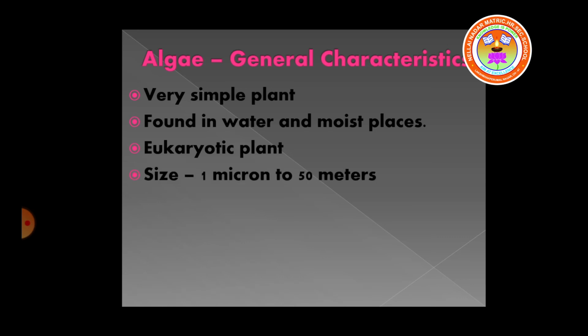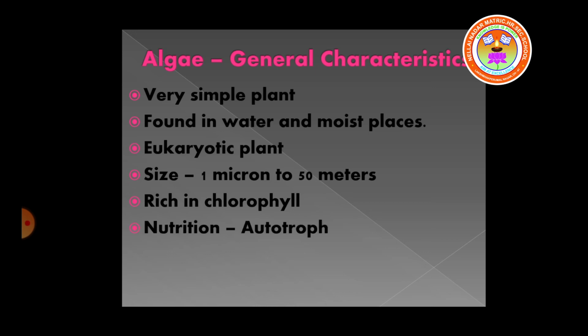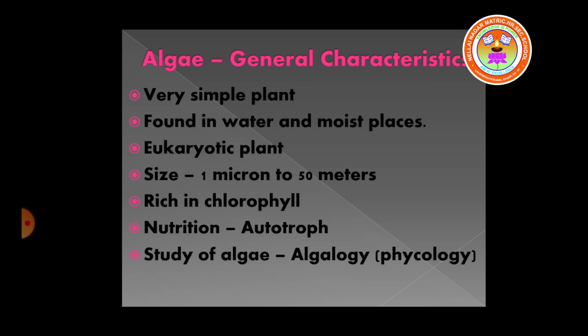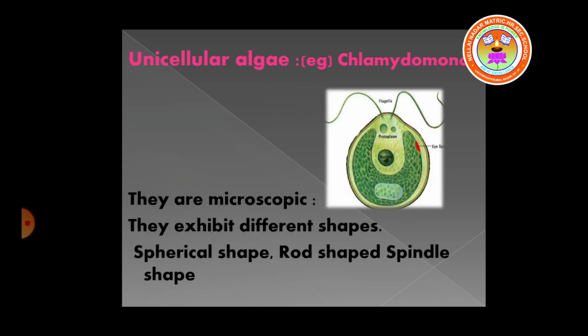Their size varies from 1 micron to 50 meters. They contain chlorophyll, so they can prepare their own food by photosynthesis. So they are called autotrophs. Study of algae is called algology or phycology. Algae may be unicellular or multicellular.